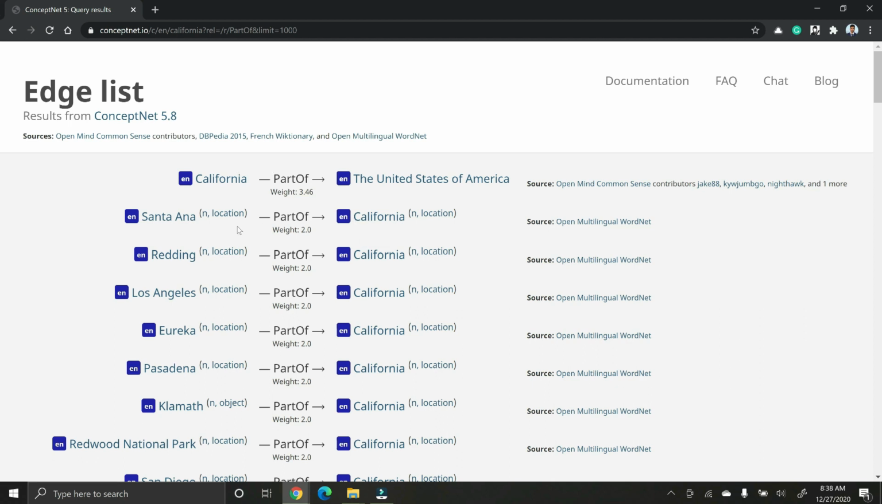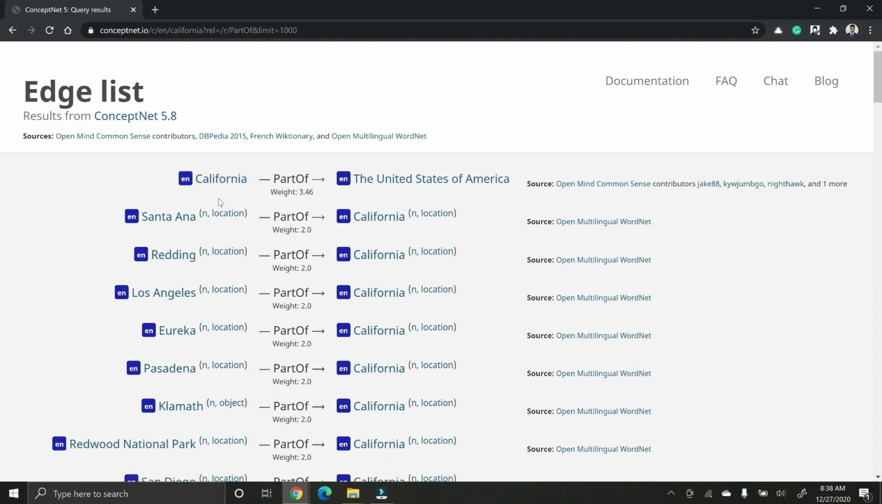So in this edge, the start is Santa Ana and the end is California, which says that Santa Ana is part of California. But we are interested in only those edges where California is part of something. So California is at the start of the edge.